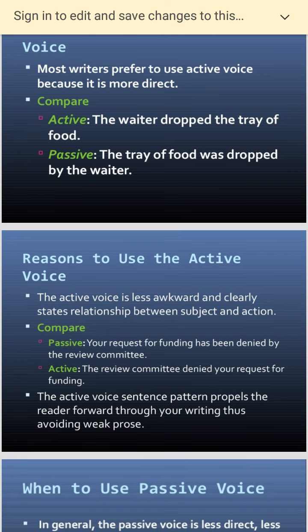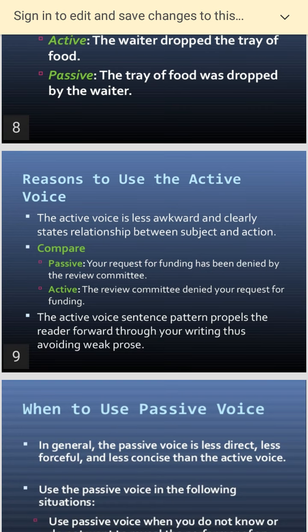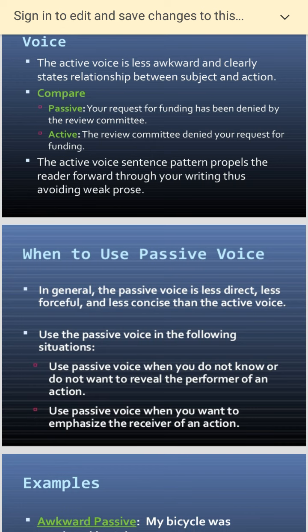The active voice sentence pattern propels the reader forward through your writing, thus avoiding weak prose. Now, when do we use passive voice? In general, the passive voice is less direct, less forceful, and less concise than the active voice. Use passive voice when you do not know or do not want to reveal the performer.